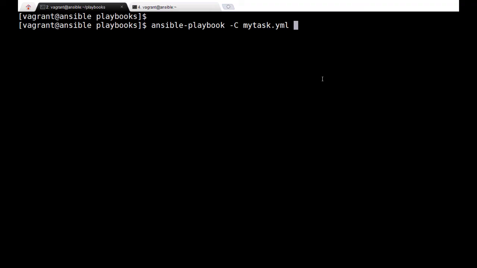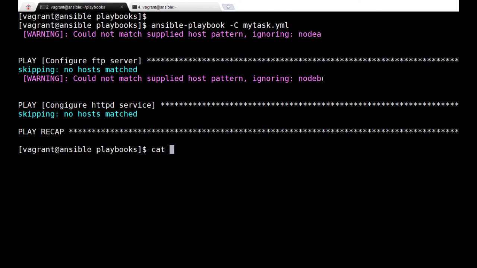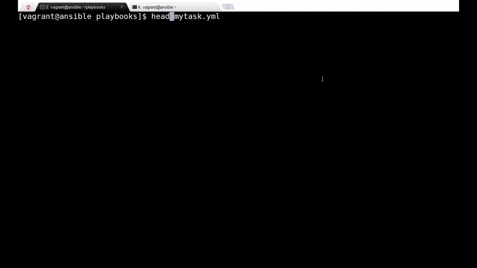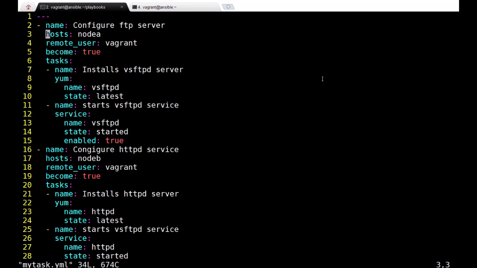Now let's check the playbook using the command ansible-playbook -C mytask.yaml. -C stands for smoke test or dry run. Oops, it seems there is some problem in the inventory file. Cat hosts, it's node 1 and node 2, but I have typed in the playbook node A and node B. Let me correct these errors in the playbook mytask.yaml. Change node A to node 1, then change node B to node 2. Let me try once more.